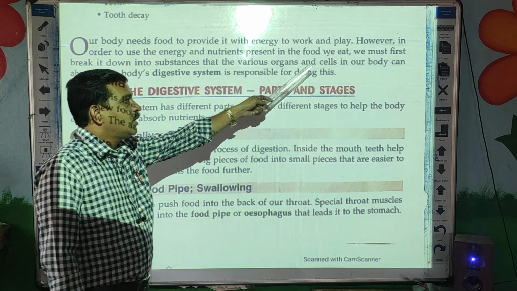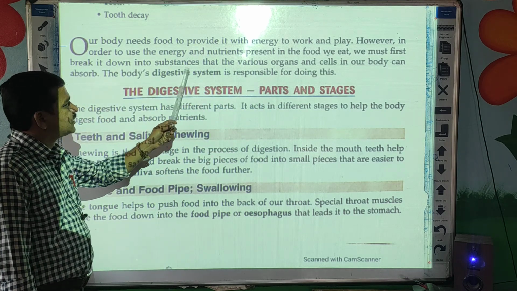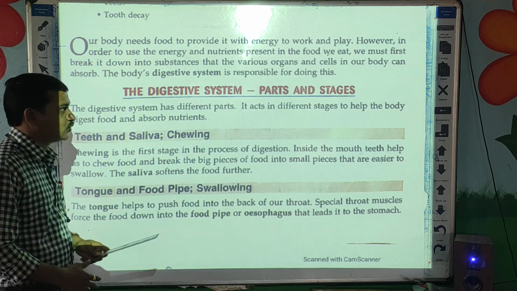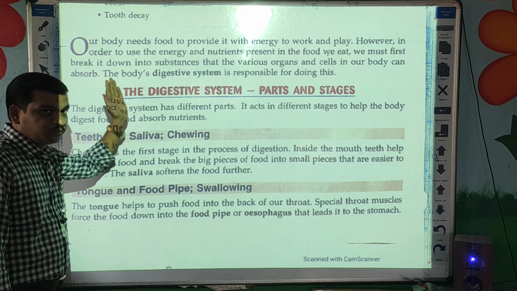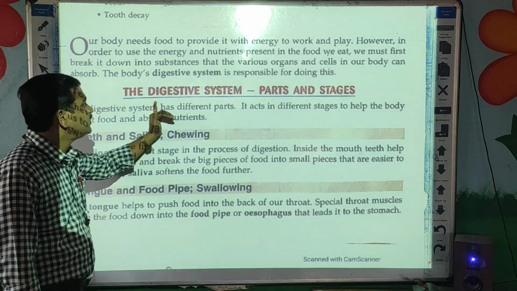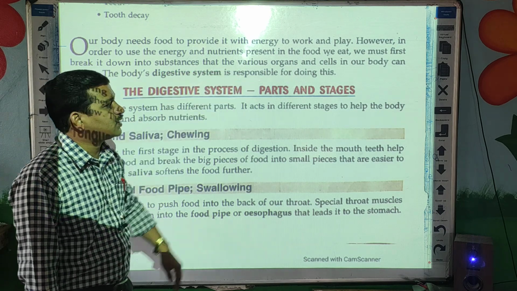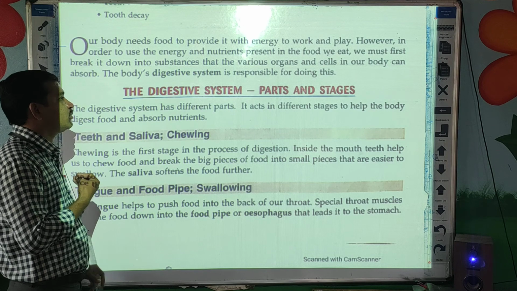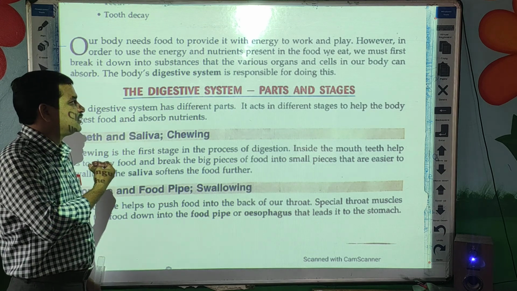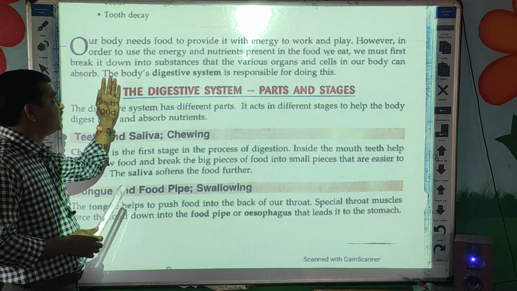So you see, we must first break it down into the substances that the various organs and the cells in our body can absorb. So the food which we eat first breaks down into simpler substances, and then the various organs and cells in our body can absorb those simple substances which have been digested.